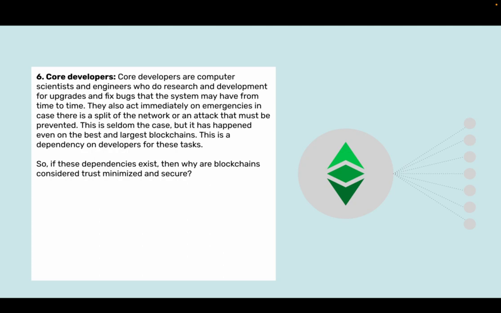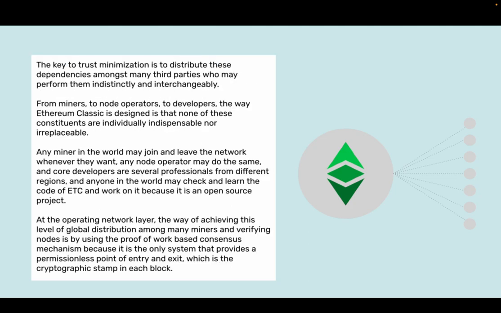So, if these dependencies exist, then why are blockchains considered trust minimized and secure? The key to trust minimization is to distribute these dependencies amongst many third parties who may perform them indistinctly and interchangeably. From miners to node operators to developers, the way Ethereum Classic is designed is that none of these constituents are individually indispensable nor irreplaceable.